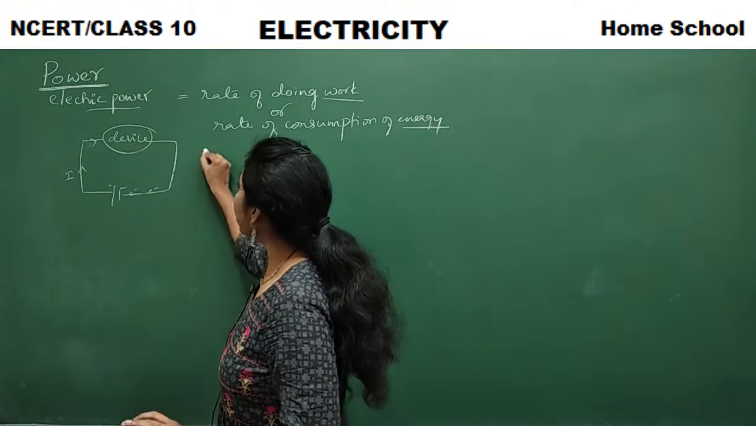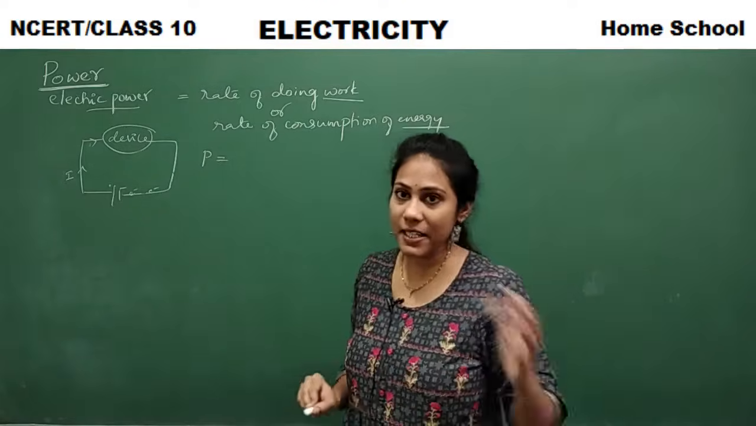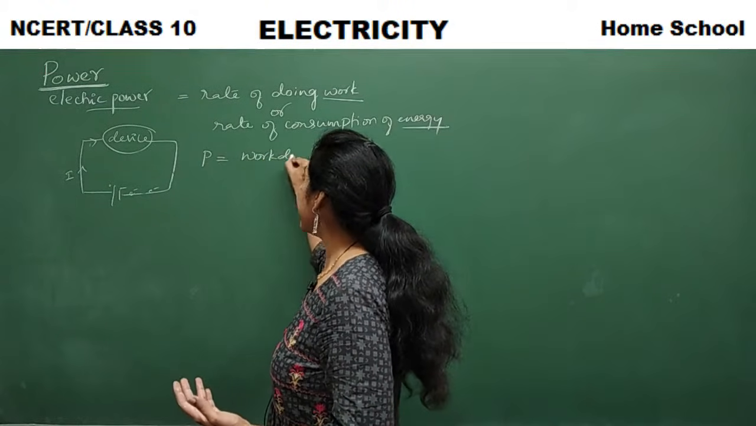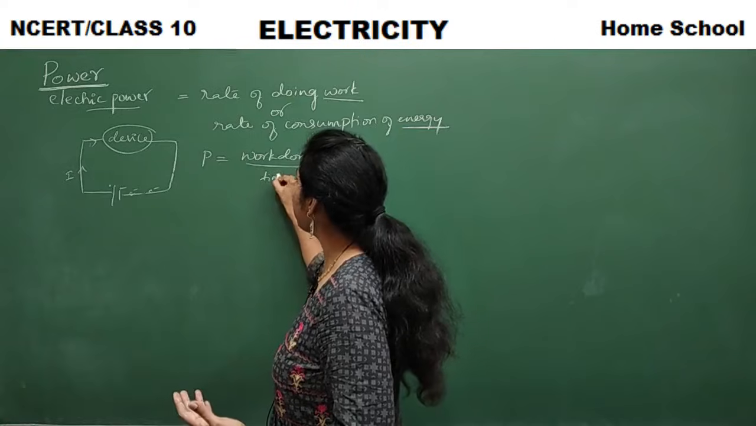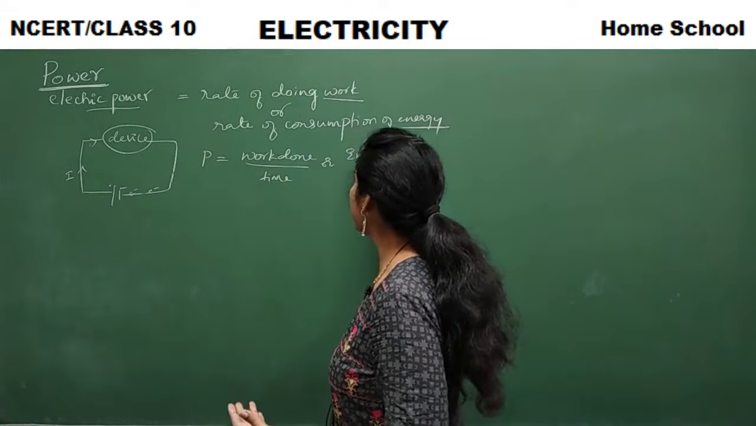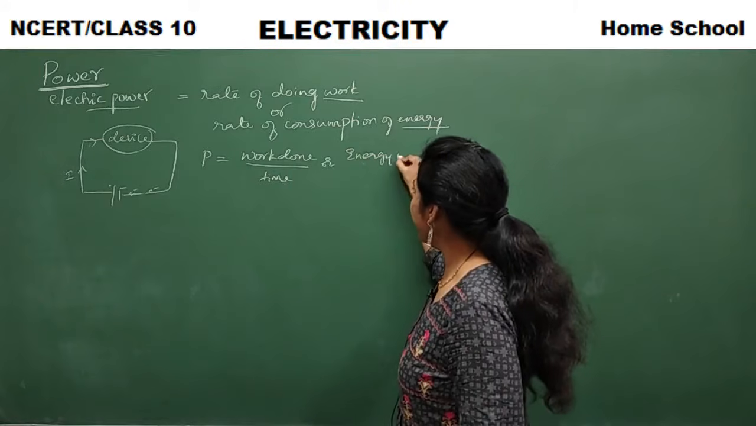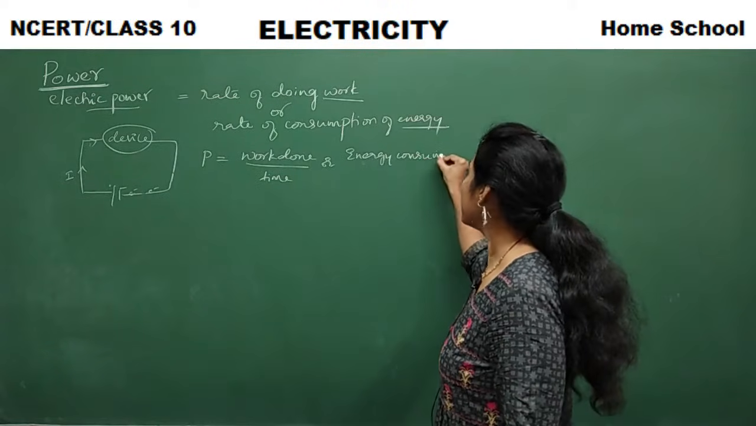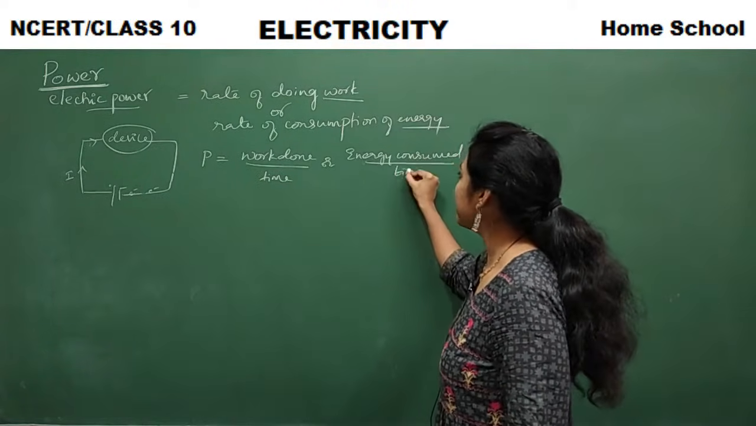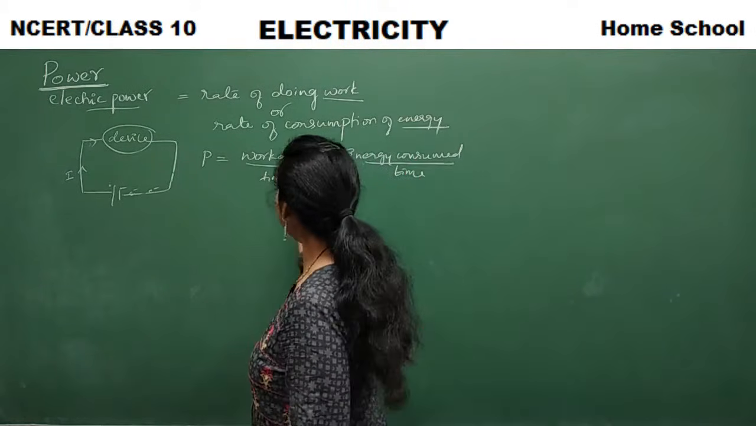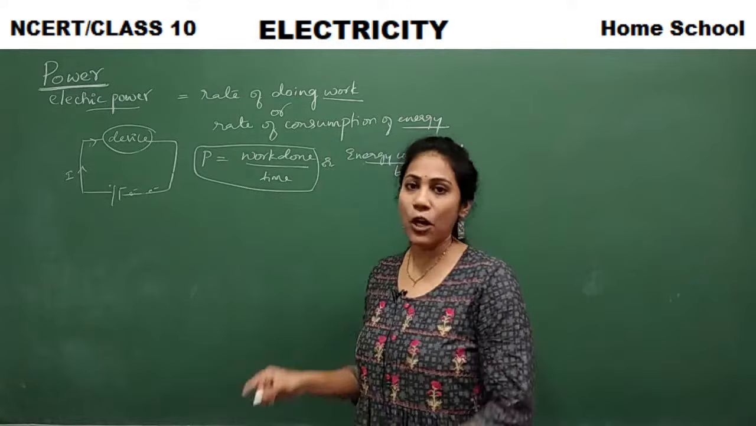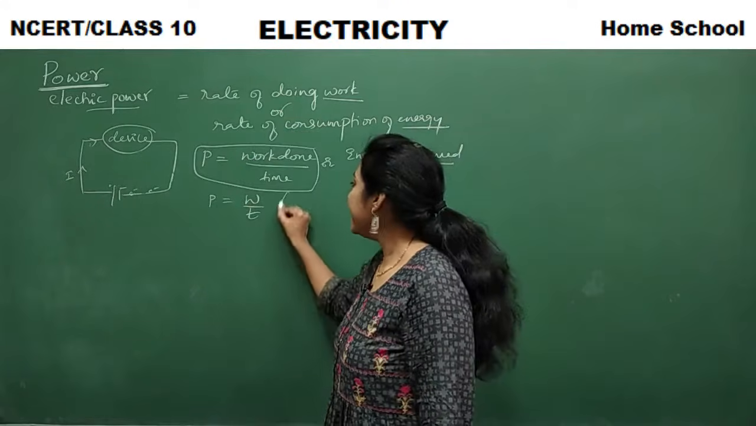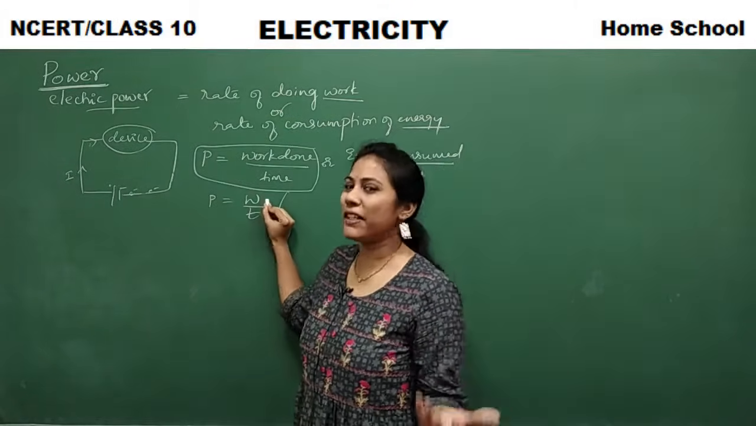We all know power is indicated with P. P in the sense power. So power is equal to work done by time, or I can also write energy consumed divided by time. Work done is also a form of energy, right? Let me take this formula now to derive the formulas of power. P is equal to W by time. And now, what is W? We have a formula for W also, right?